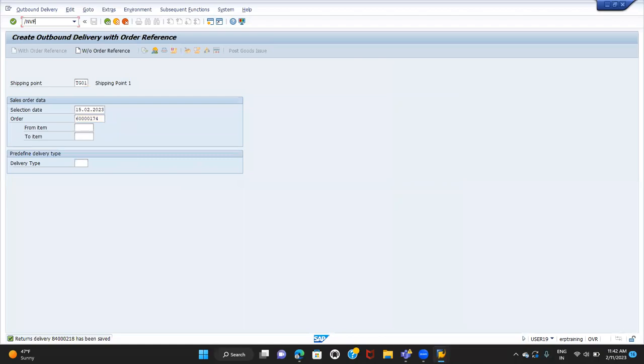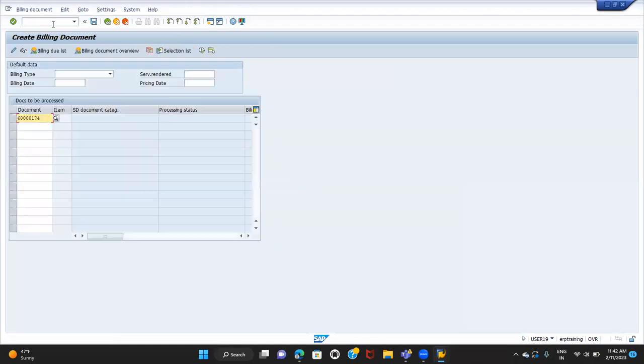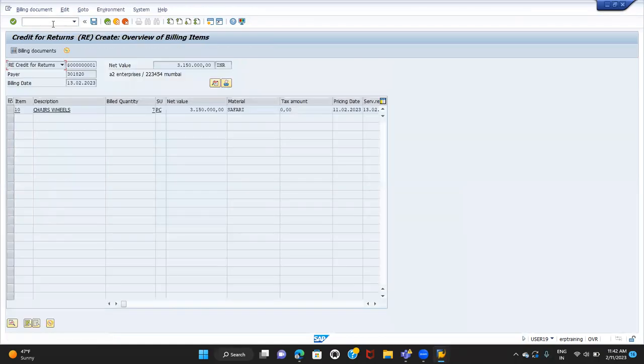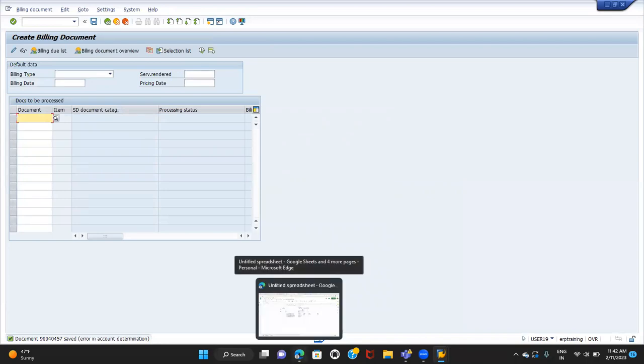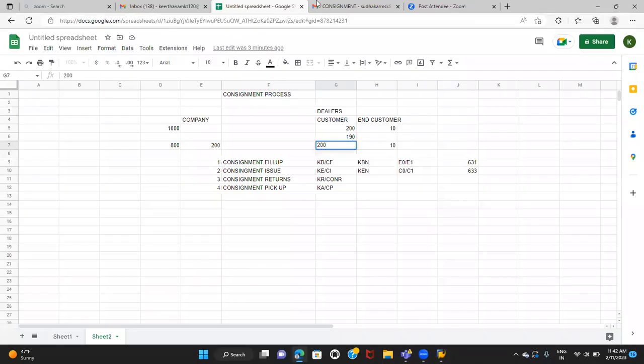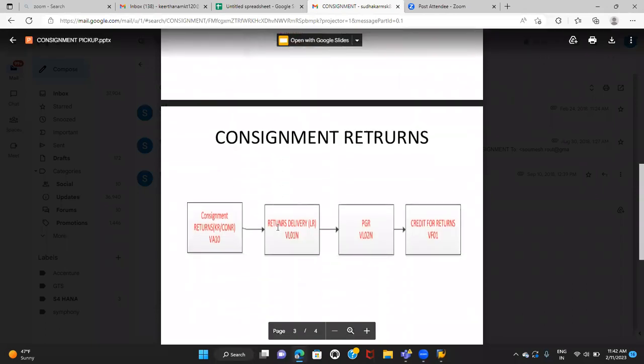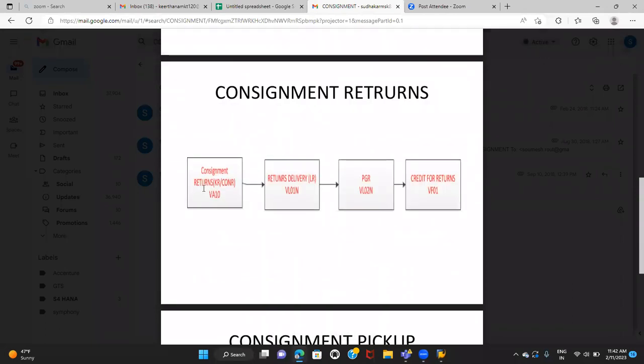So VF01. So credit memo has been issued to the customers. All right. So this is how the credit memo will be issued to the customer. So this is called the consignment returns. So if you see the process flow here, consignment returns. We'll get the consignment return order, the sales document type KR or CYNR, then return delivery, PGR, and credit for returns has been issued to the customers.